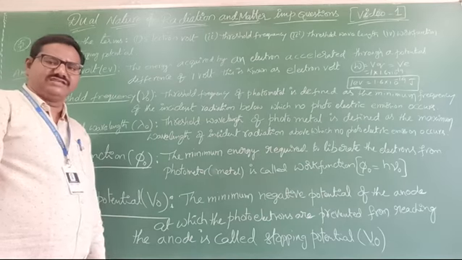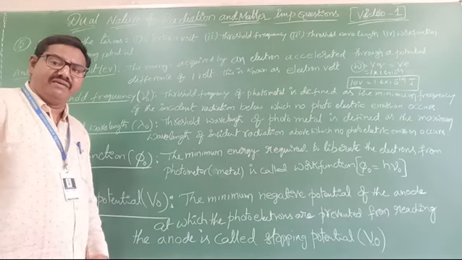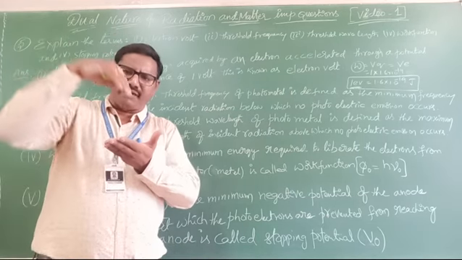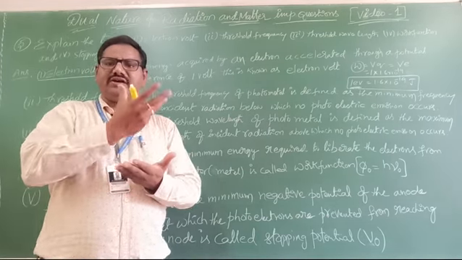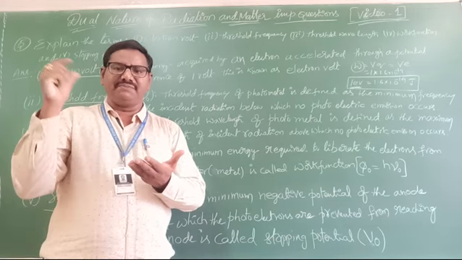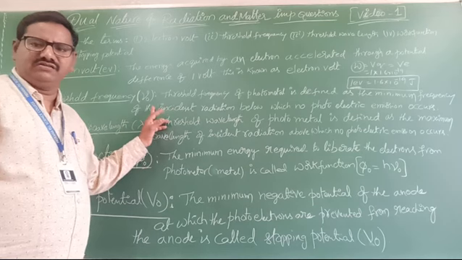Previously we already discussed this threshold frequency. The minimum frequency of light which, when it falls on a metal surface, only then electrons are ejected. That minimum frequency is called threshold frequency.